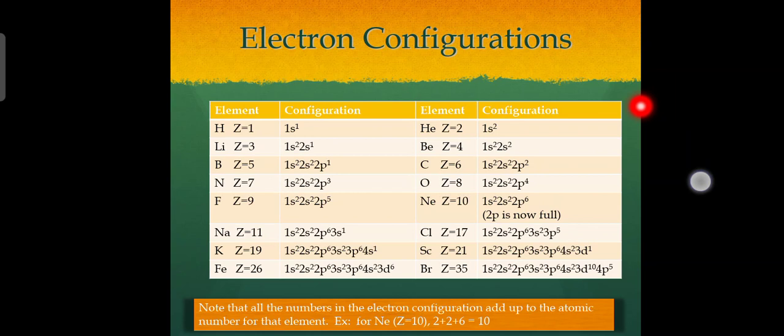Lithium, Z equals 3: 1s2, 2s1. Boron, Z equals 5: 1s2, 2s2, 2p1, etc. Note that all the numbers in the electron configuration add up to the atomic number for the element. For example, for neon, Z equals 10: 2 plus 2 plus 6 is equal to 10.